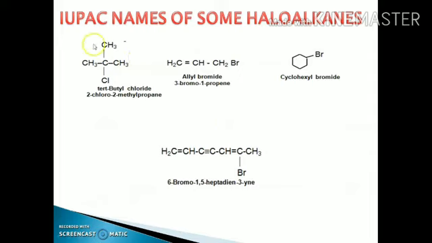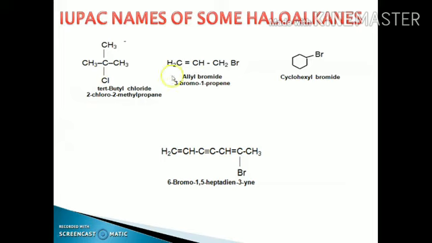Another example is tertiary butyl chloride. This is a common name. As the alpha carbon atom is attached to three carbon atoms, that's why we use the prefix tertiary, tert. This is called tertiary butyl chloride. This is a common name, and the IUPAC name starts with this carbon atom. This is the longest chain, and you can give the name 2-chloro-2-methyl, C and M. Both, C comes first according to the alphabetical order. That's why its name is